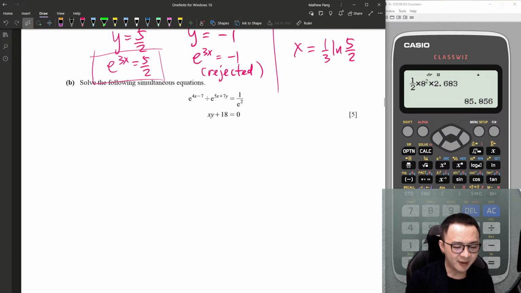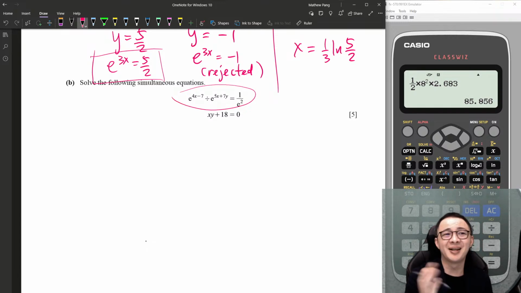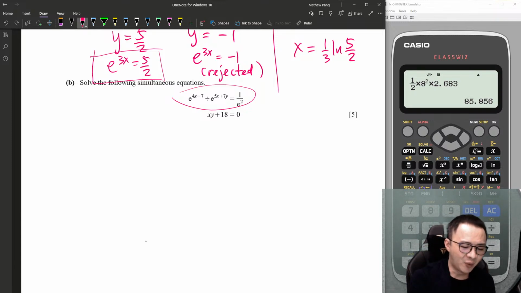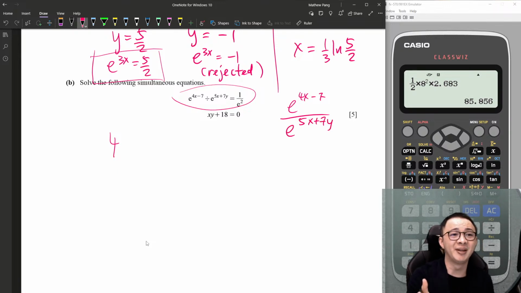This is simultaneous equations. It's actually quite easy. Just this one has some exponent to make some students panic. But if you know about exponents, you will find this one is extremely easy. Because why? They are so kind to put a divide sign there. If I did this one, maybe I'm not so kind. I don't want to put a divide sign. I put e over something like that to make students a little bit more confused.